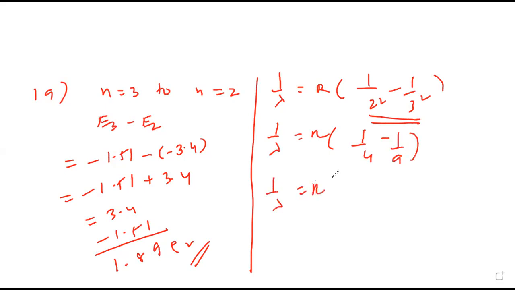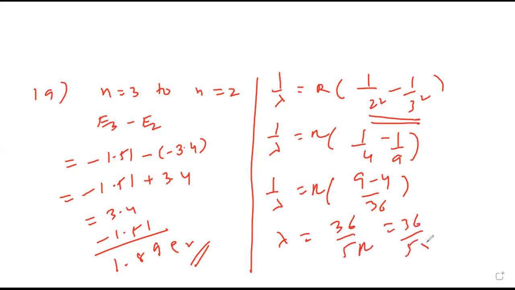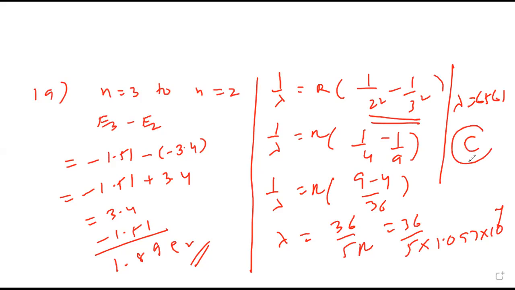Yes, whose wavelength we just got as 6561. So lambda will become 36 upon 5R, that is 36 upon 5 into 1.097 into 10 raised to 7. If you simplify, it will come 6561, which is closest to C.